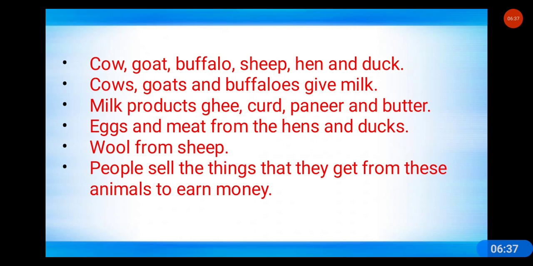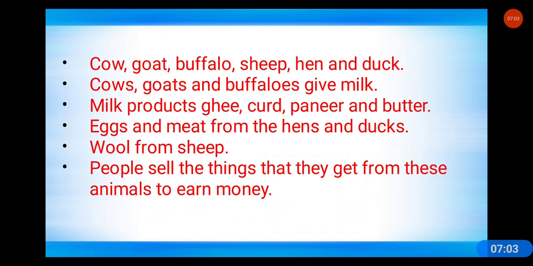And we can make ghee, curd, paneer and butter from the milk. So we make milk products such as ghee, curd, paneer, butter, chena, etc. And there are other milk products also, such as sweets which are made from milk.